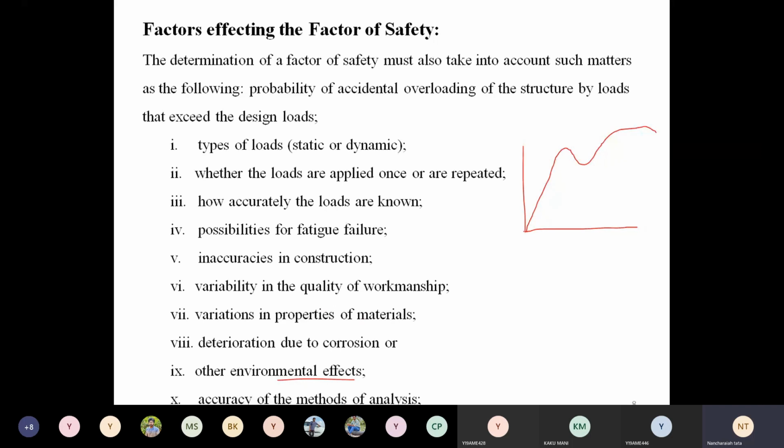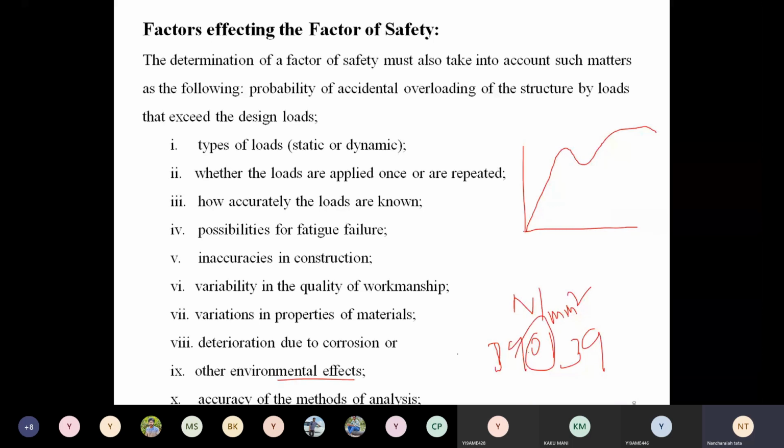Next one, the accuracy of the method of analysis. Which method are we following? Suppose while calculating we get 39.01 newton per mm square, so how much accuracy can we consider?